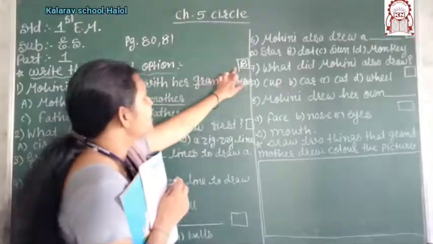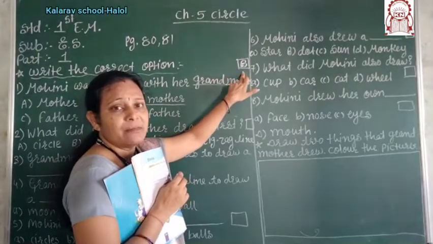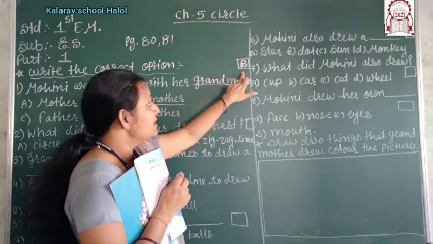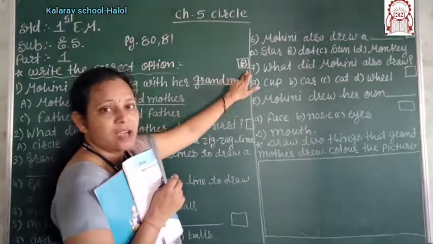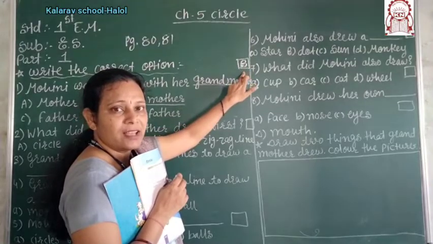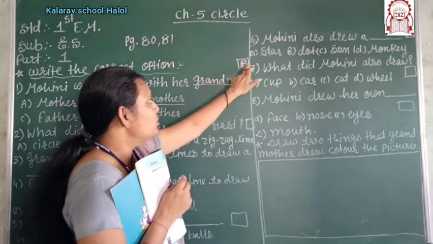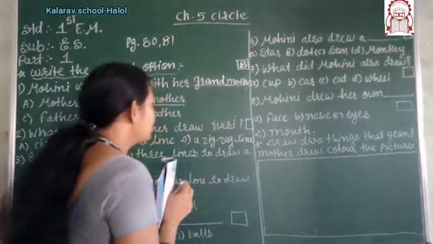Now look at children. This is also a shape. Which type of shape is that? It is the square, right? And you have to write in the box. The box shape is the square, and you have to write here option B.